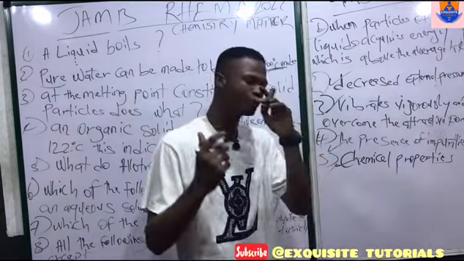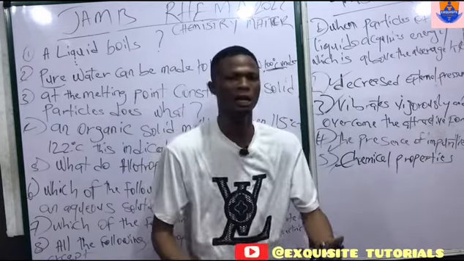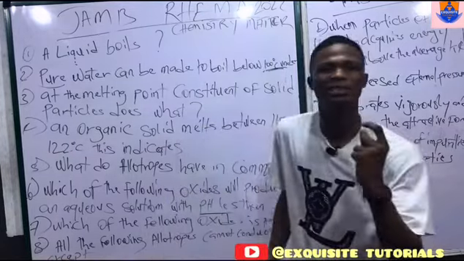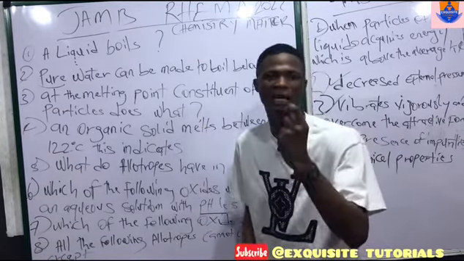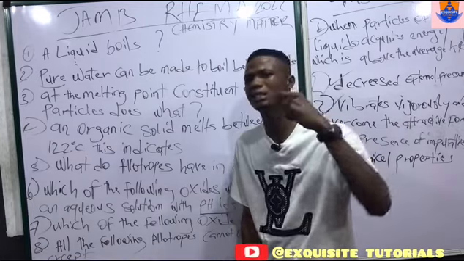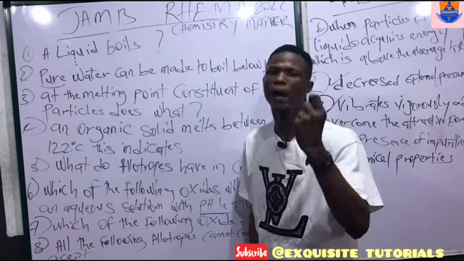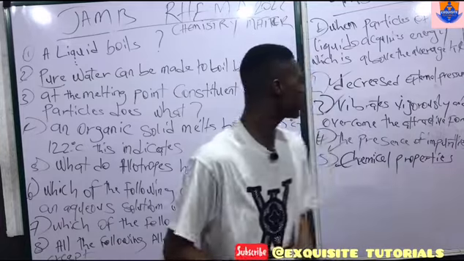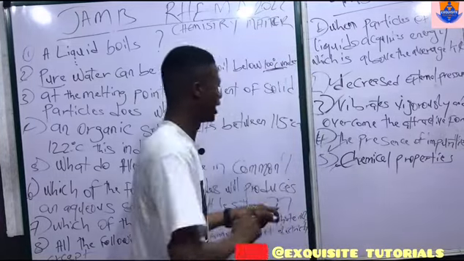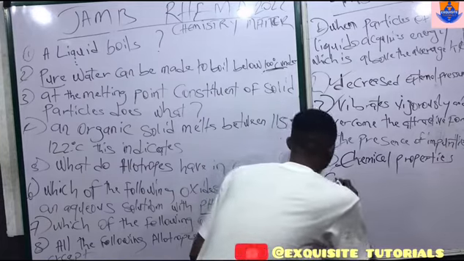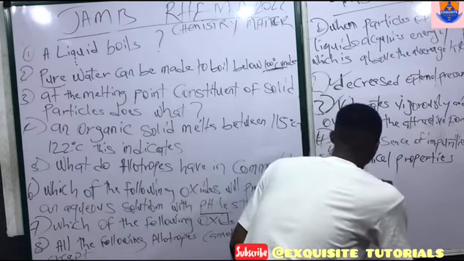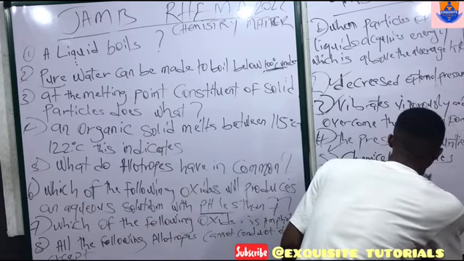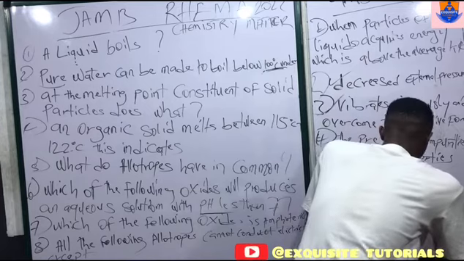What helps you answer this question is that oxides of metals produce basic compounds, while oxides of non-metals produce acidic compounds. So let's say we have these options: copper oxide, calcium oxide, magnesium oxide, and carbon oxide.